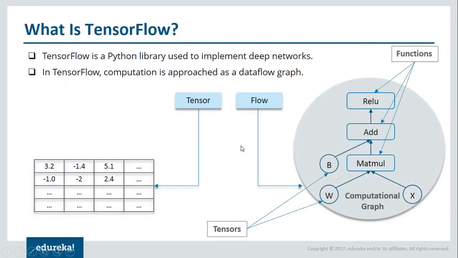TensorFlow is an open source software library released in 2015 by Google. TensorFlow works by first defining and describing a model in abstract, and then when we are ready, we make it reality in the session. So what does that mean? In TensorFlow, you first define the computations.